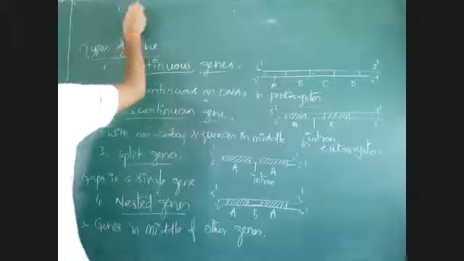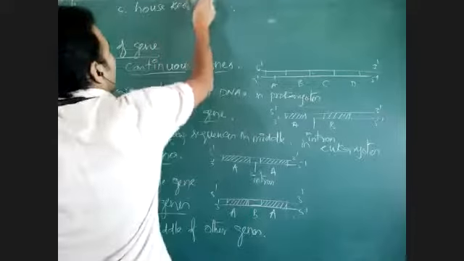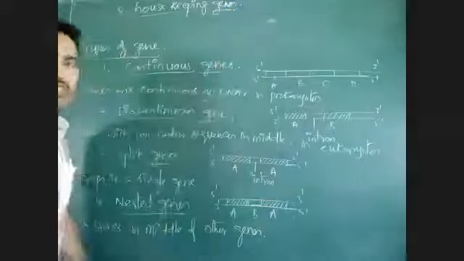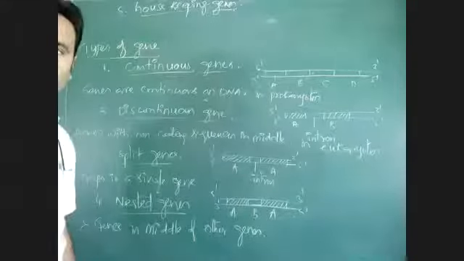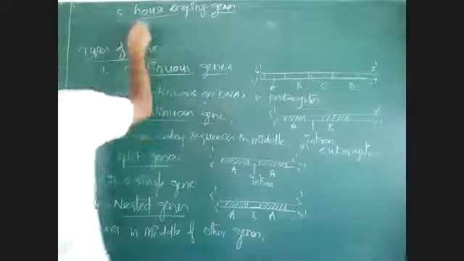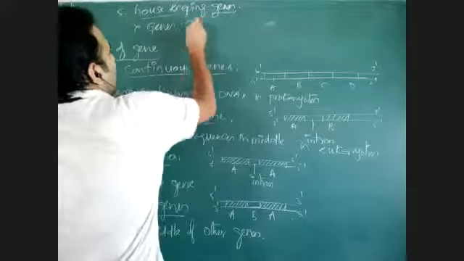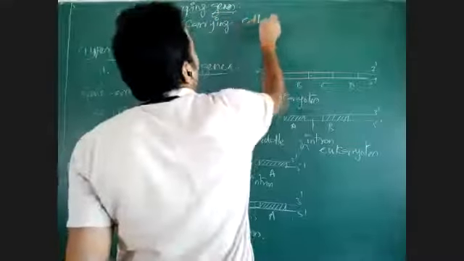The fifth one is housekeeping genes. Housekeeping genes means, is it visible? Yes, visible only. Wait one second, I will adjust. Housekeeping genes means genes carrying cellular properties.